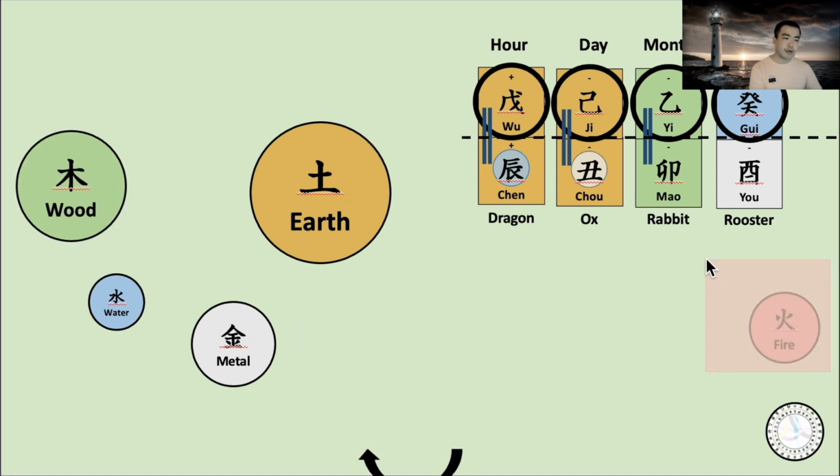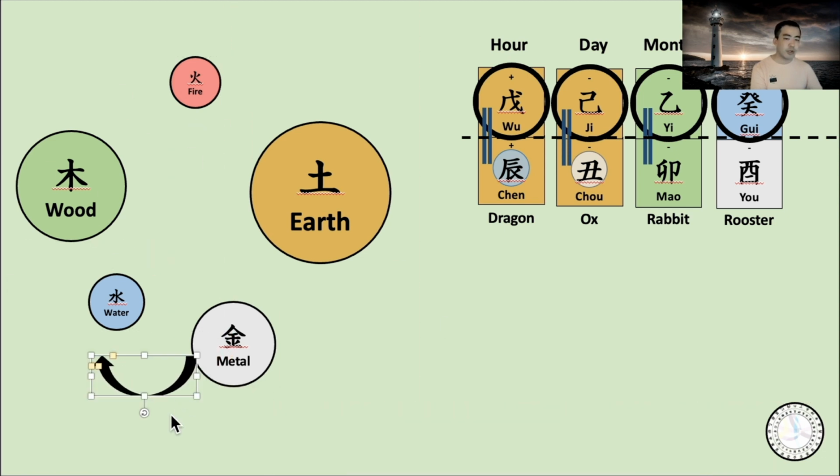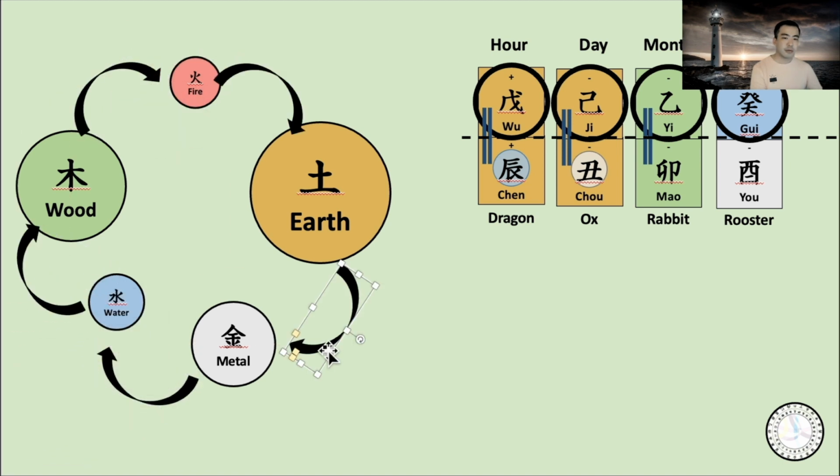And then fire, if the chart doesn't have any fire, I'll start from small fire first, and then look at the dynamic of the 5 elements. So we all know, I guess, the generation cycle for the 5 elements. There is a lot of earth energy here, and the metal gets supported by this strong earth. So metal could be a little bit bigger than this.